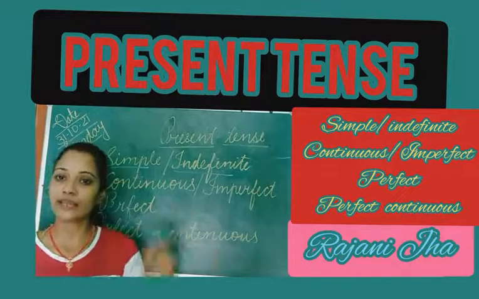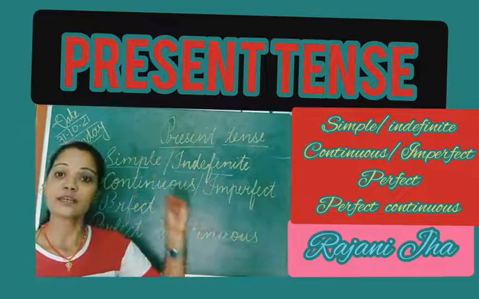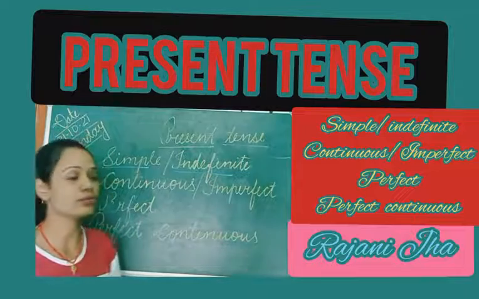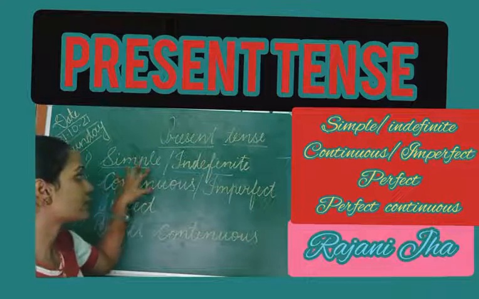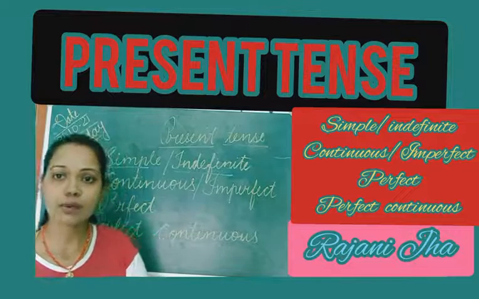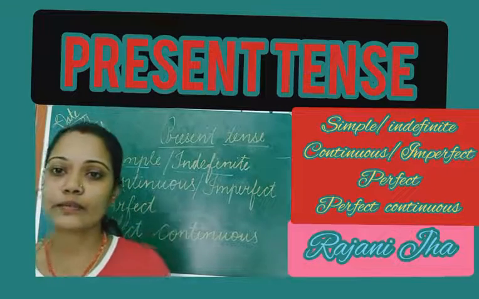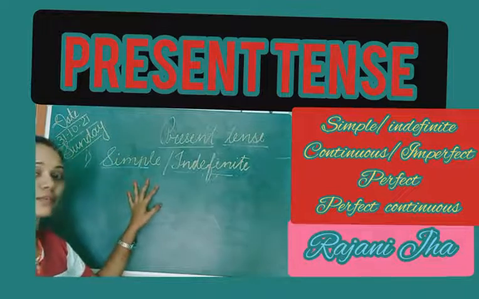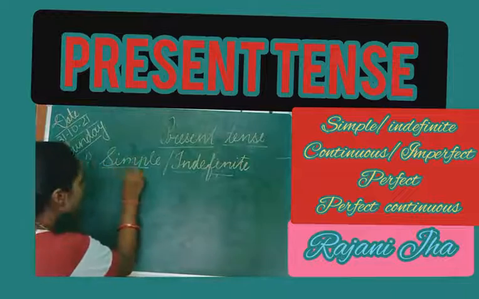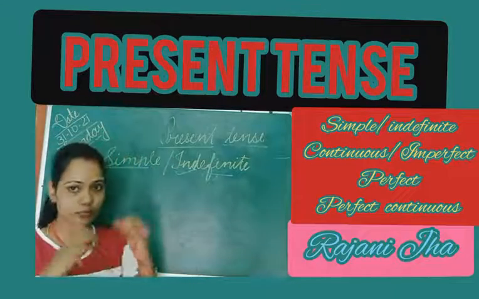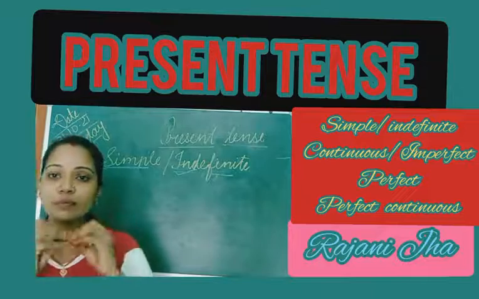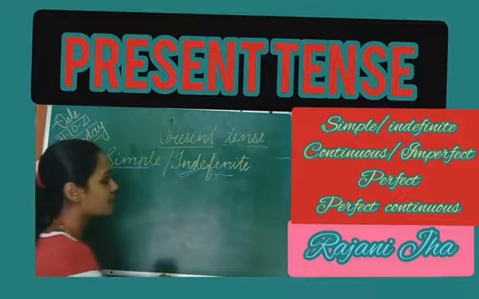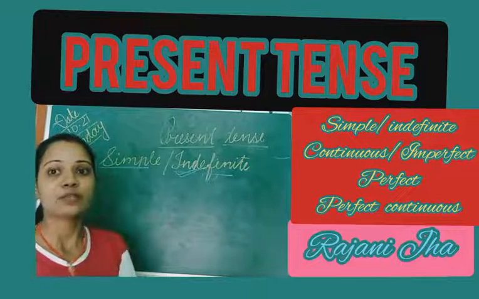The names are the same in past also, in future also, but we'll come to know about all those things in different videos. So first of all, we will talk about simple present tense or present indefinite tense. It has a structure. Present tense talks about the actions of present time, and in that also, this simple or indefinite talks about the incident which has been started.